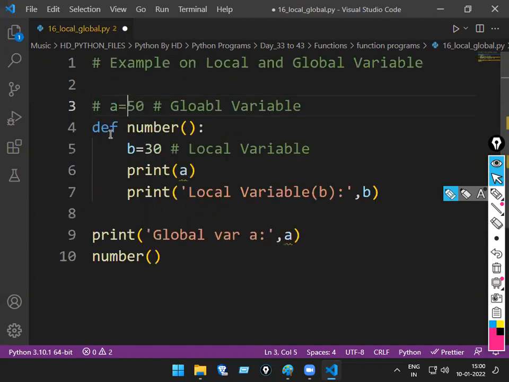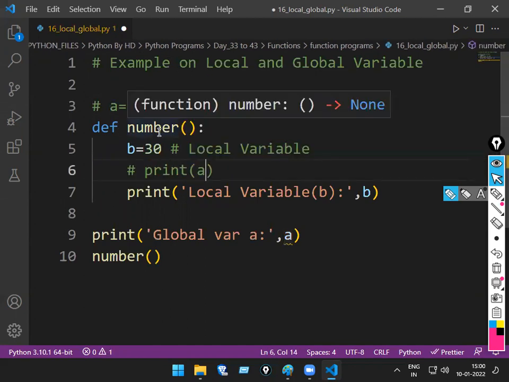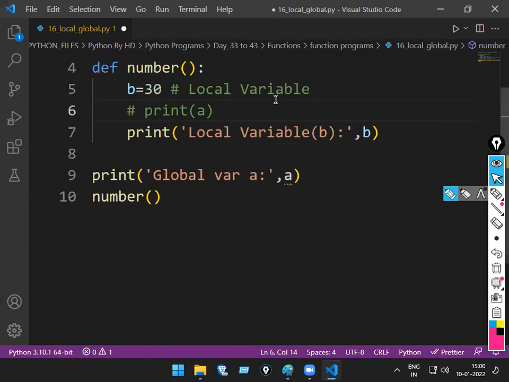So I'm keeping it in a comment. What is the function name here now? The function name is dot number. Inside the function I'm having what? b equal to 30, inside the function. So it is called a local variable. Whatever I declare inside the function is called a local variable. Outside the function or before the function, if I declare it, it is called a